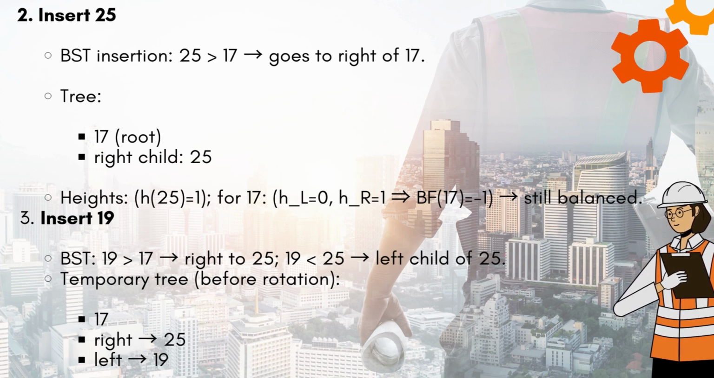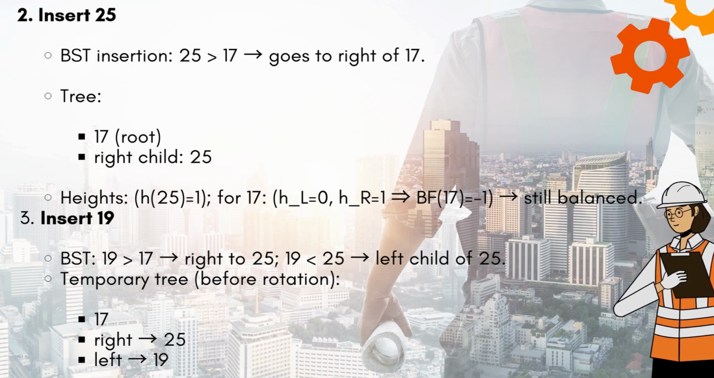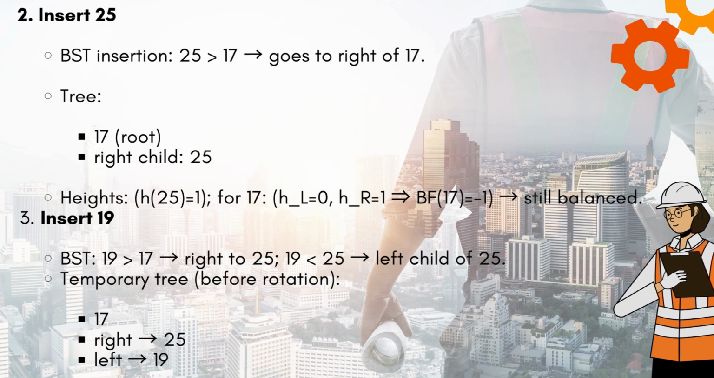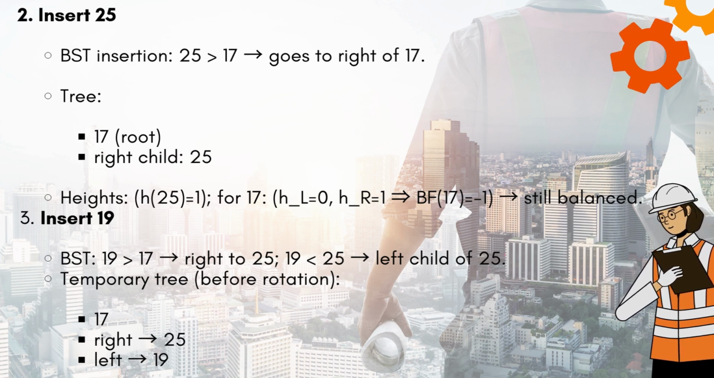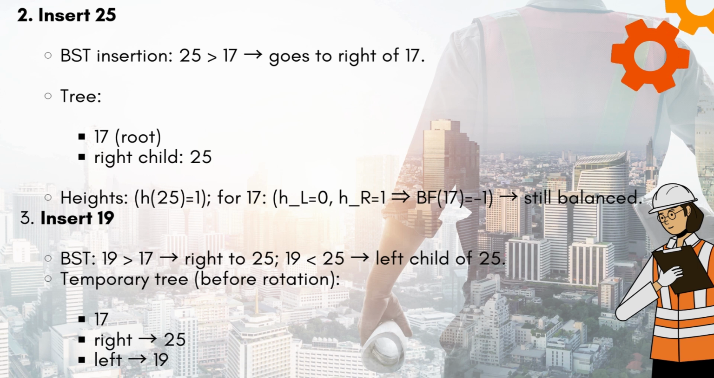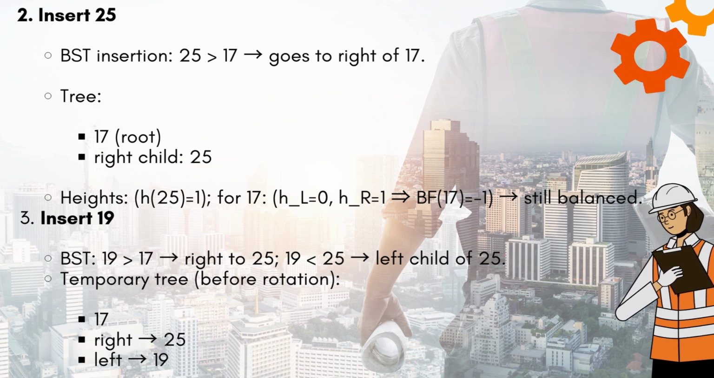25 is greater than 17, so it goes to the right of 17. Tree: 17 root, right child 25. Heights: H of 25 equals 1. For 17, HL equals 0, HR equals 1. BF of 17 equals -1. Still balanced. 3. Insert 19.